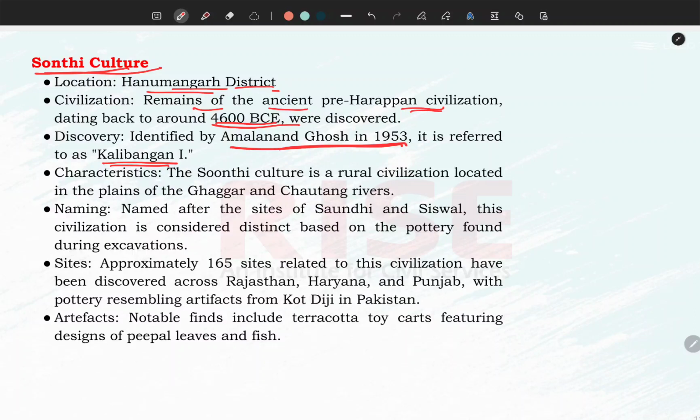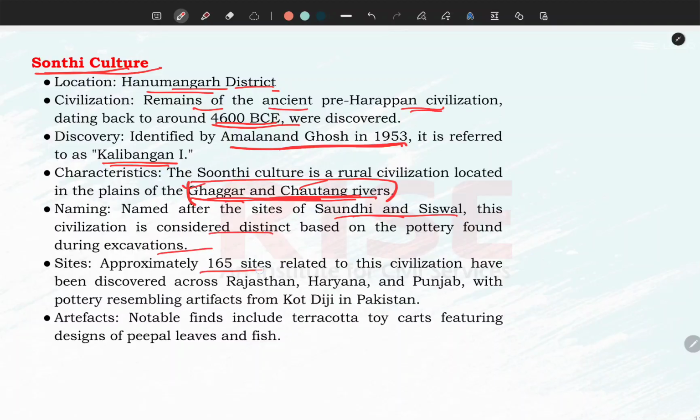The characteristics are basically that this civilization was located in between the Ghaggar and Chotang rivers. So you just learn the names of these rivers. One question has been asked by RPSC about this civilization: what are the important rivers associated with the Sonthi culture? These are the Ghaggar and the Chotang rivers.